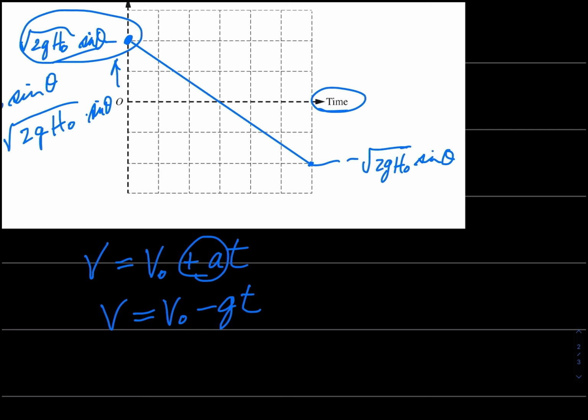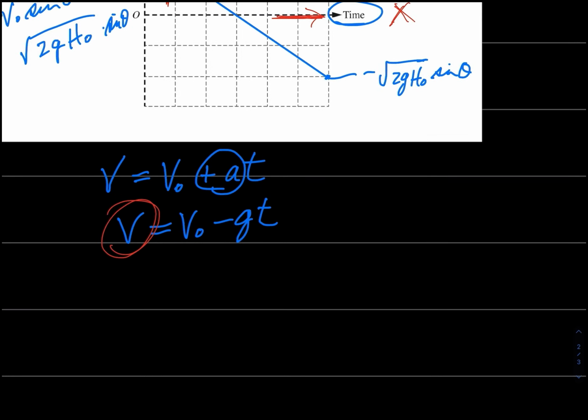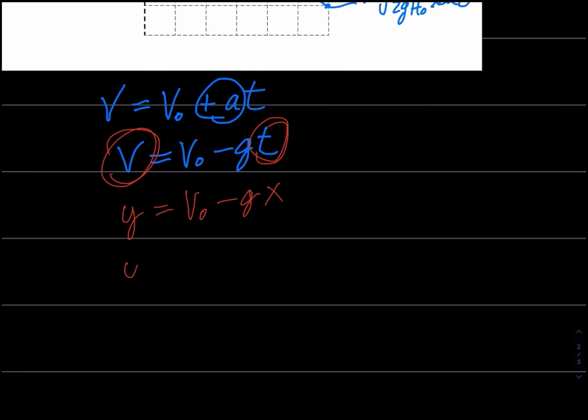Now look at this. On this chart, check this out. The vertical axis is velocity, and the horizontal axis is time. So time is kind of our x, and the vertical velocity is our y. So if we say that y equals v sub naught minus g times x, let's rewrite that. Y equals negative g x plus v sub naught.